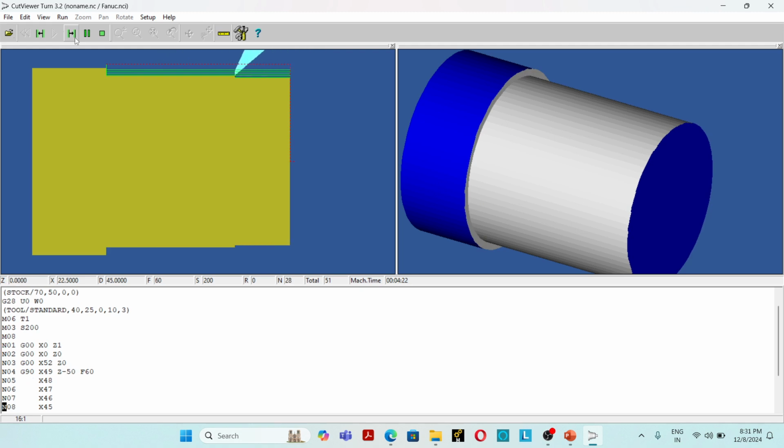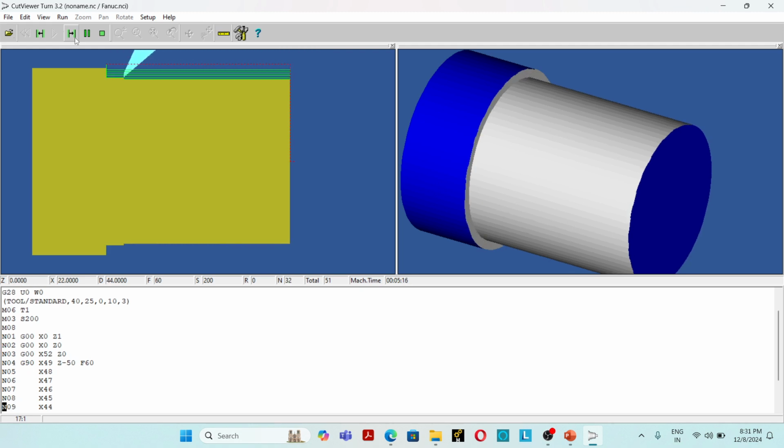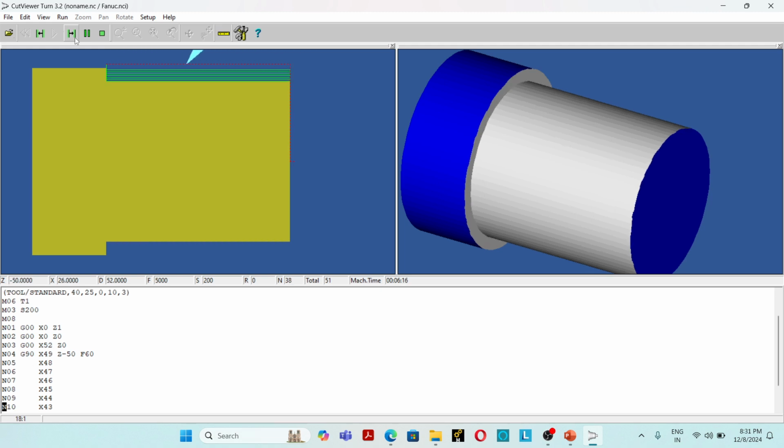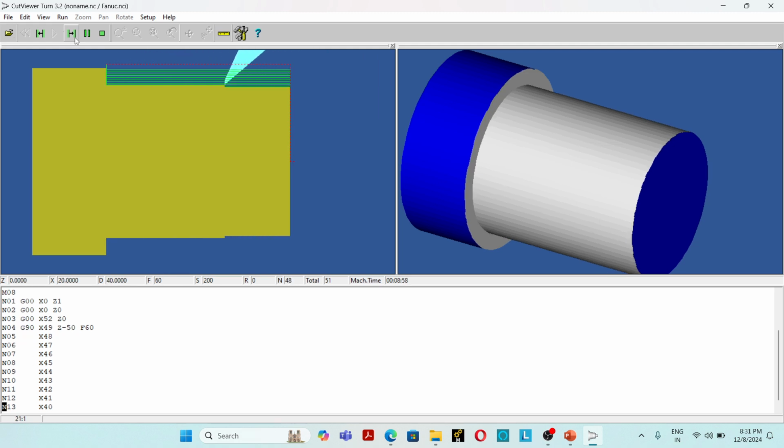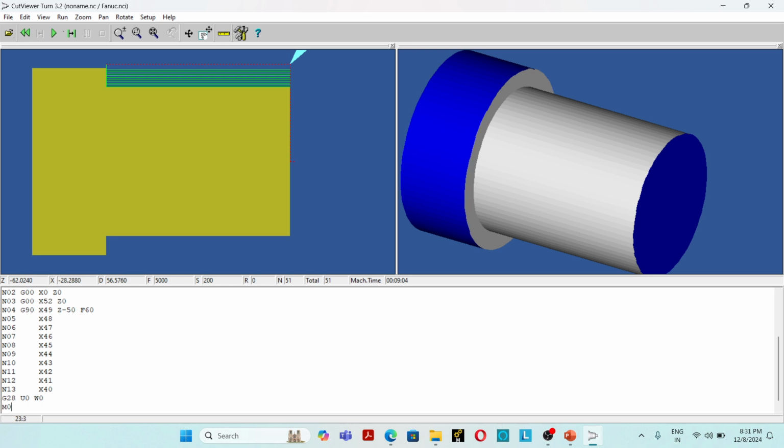So each G90, the tool moves in 4 steps. So we have the final ending block: G28 U0 W0, M05, M09, M38, M10, M30.